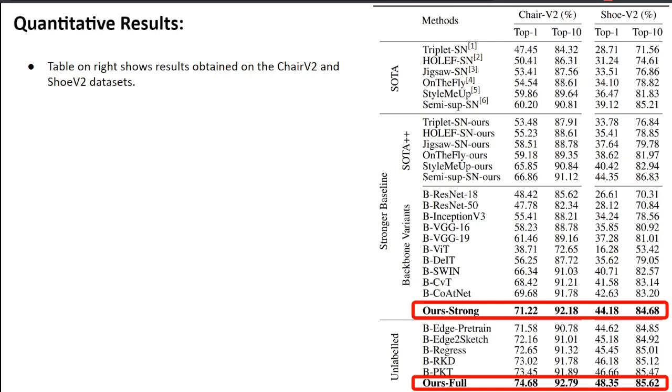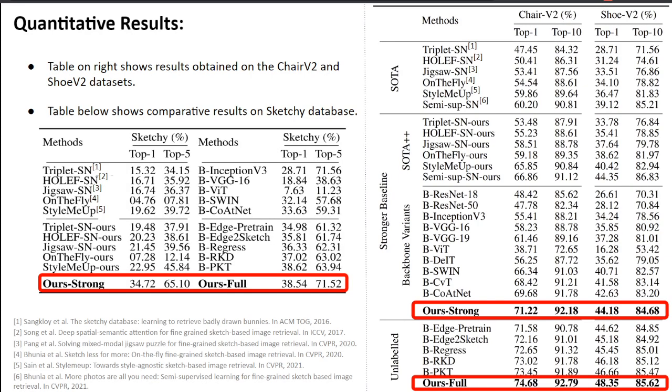Coming to the results. It is observed that the proposed model, even without unlabeled data, can overshoot all prior state-of-the-arts by large margins. Compared to complex models like the meta-learned Style Me Up or reinforcement learning based On the Fly, our rather simple modification addressing inherent problems in cross-modal retrieval provides much superior results. And we also see that a knowledge distillation paradigm for exploiting unlabeled photos yields a further boost of almost 4% over the PVT-based stronger baseline.